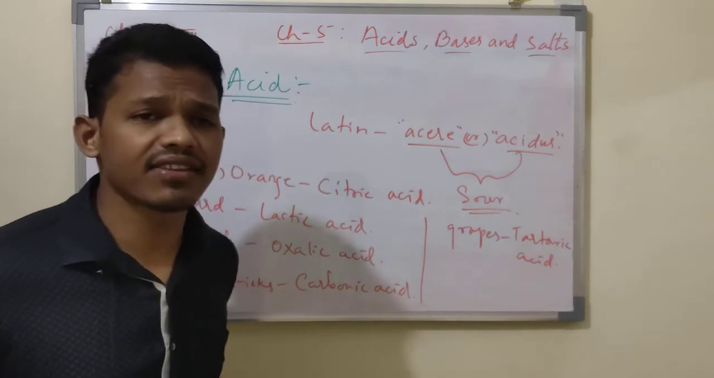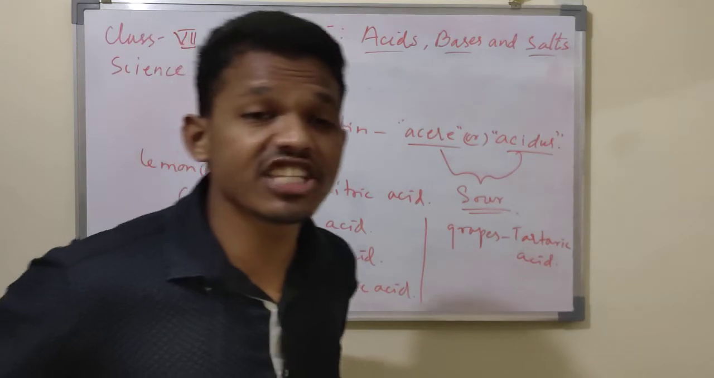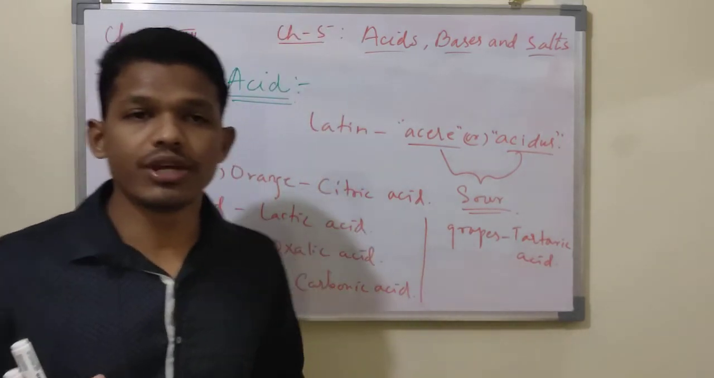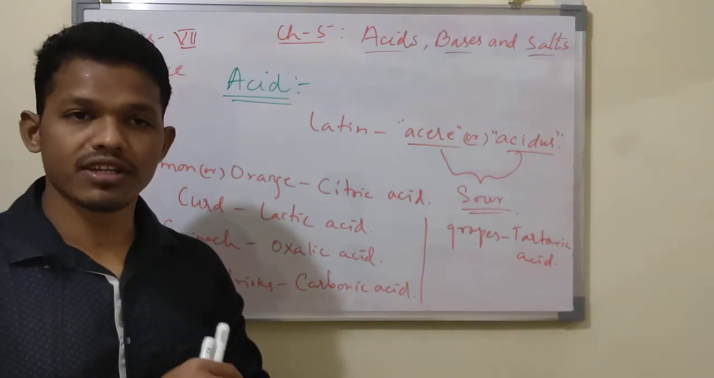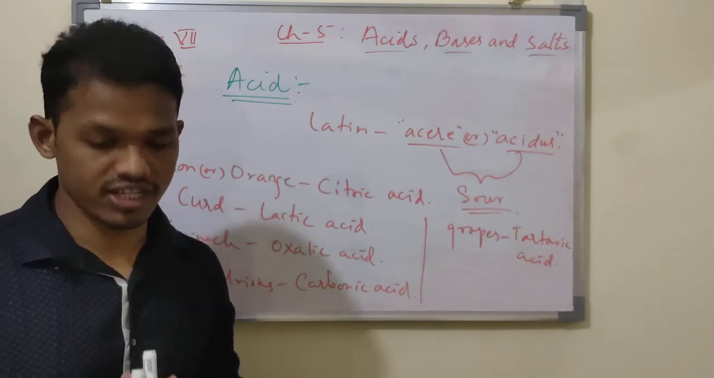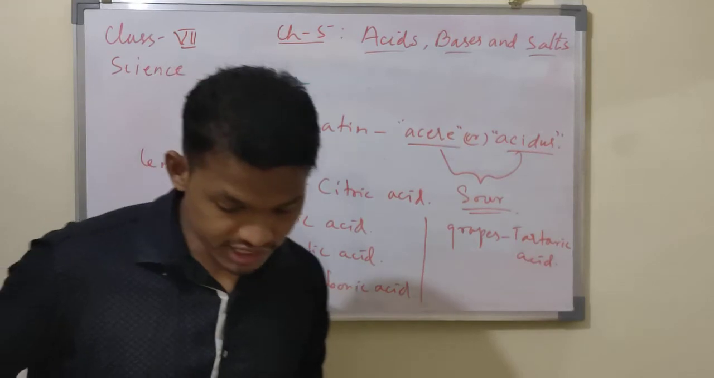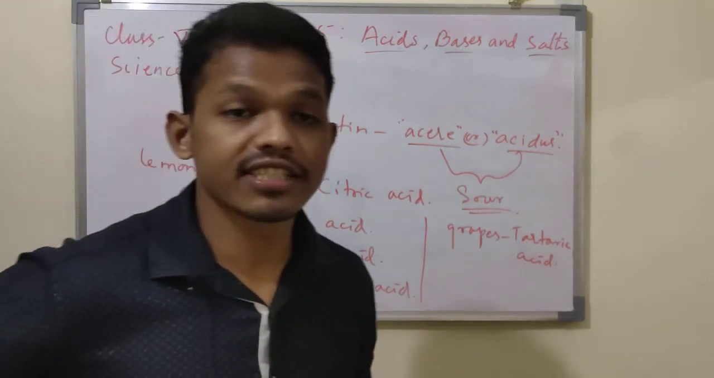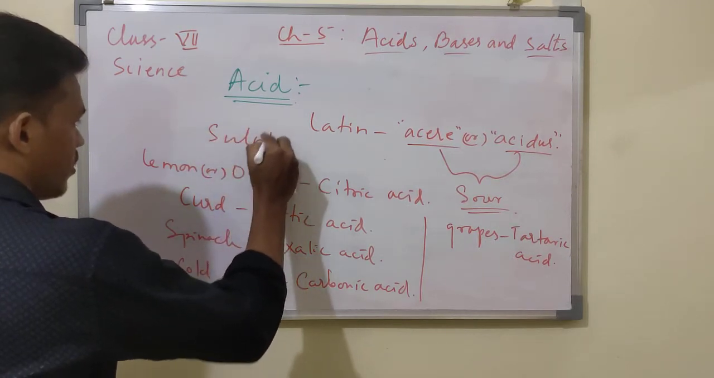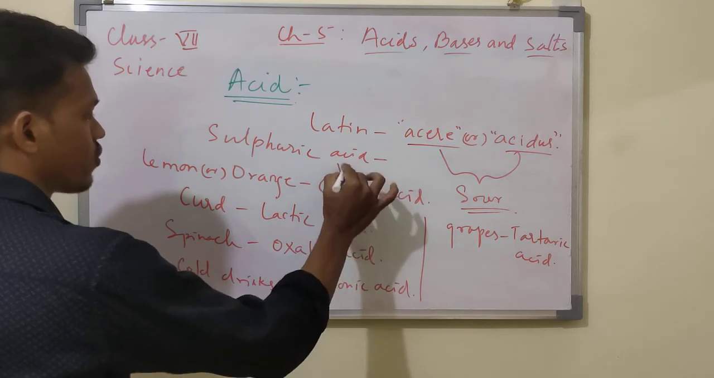Some acids are very strong and dangerous to handle. Some acids are so strong that they cause serious harm when they come in contact with skin. It may burn your skin. Such kinds of very strong acids are there. Among them, sulfuric acid is one of the strongest acids. Sulfuric acid is a very strong acid.